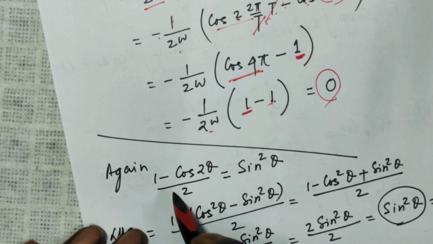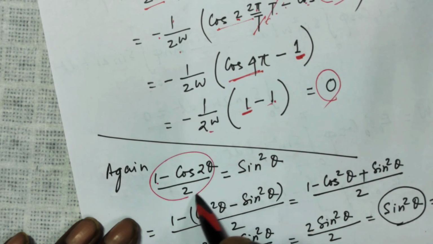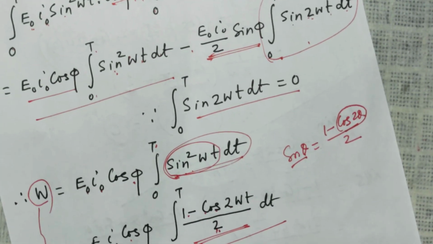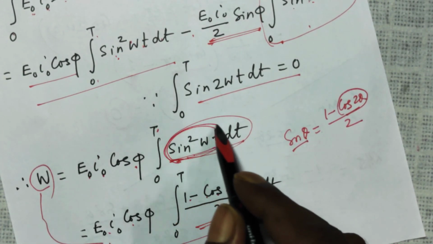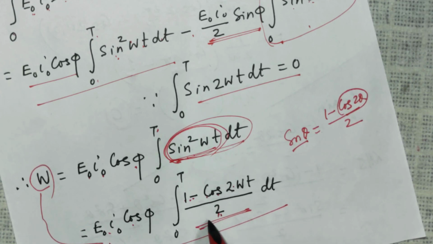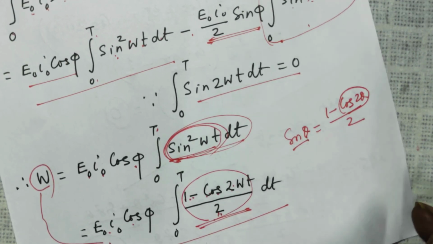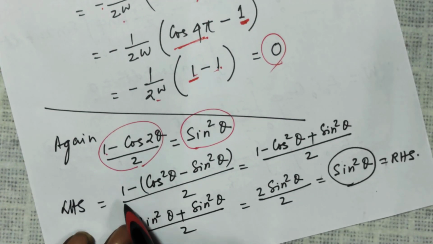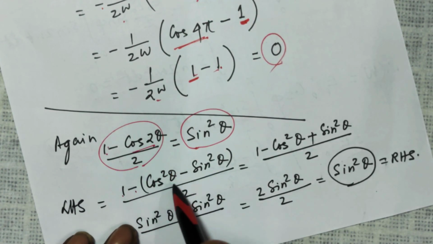And this part, 1 minus cos 2 theta by 2, how it is sine square theta. That is this part, when this is replaced by 1 minus cos 2 omega t by 2 to make the integration simpler. This is what I have explained to you. 1 minus cos 2 theta is 1 minus (cos square theta minus sin square theta) over 2.